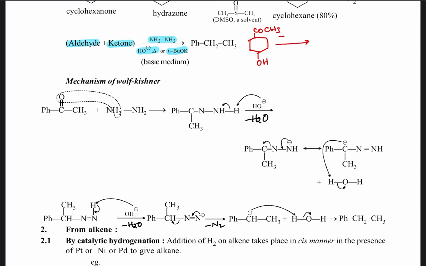If we use zinc amalgam and concentrated HCl here, the OH will be replaced by Cl, and I will get CH2CH3 like this. The OH group is replaced by Cl, which means it is more sensitive towards acid. But what I actually require is, without disturbing OH, just the CO should be converted to CH2.